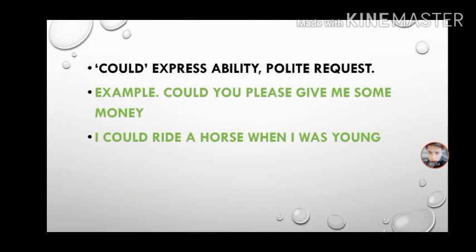Now the next is could. Could expresses ability and polite request. Example you can see: could you please give me some money? I could ride a horse when I was young. So student, you can see here that could is similar to can and often replaces it in the past to express ability.